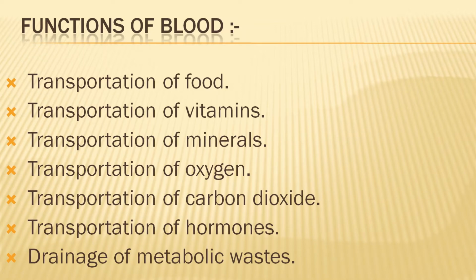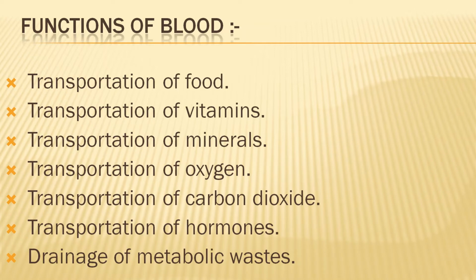Digested food, then vitamins and water are transported from the alimentary canal to different parts of the body. Then transportation of vitamins. Vitamins are transported by plasma of the blood to the different parts of the body. Then transportation of minerals. Blood transports various minerals from one part of the body to the region of the activations.